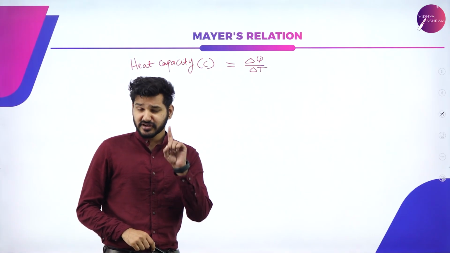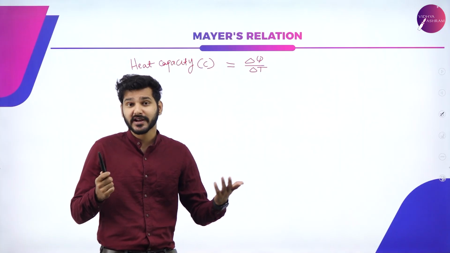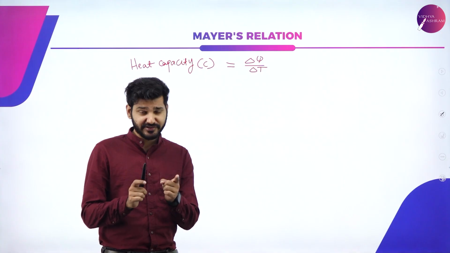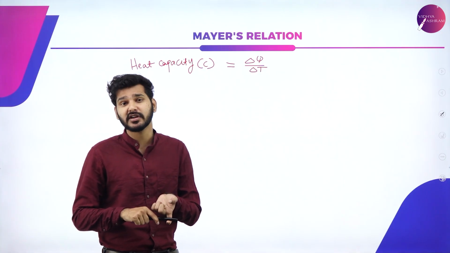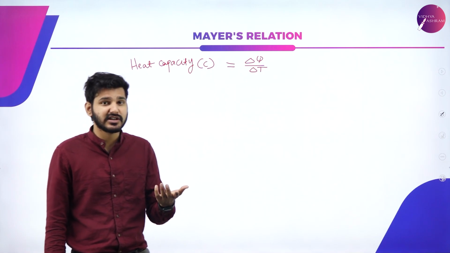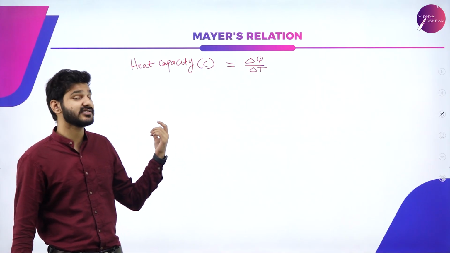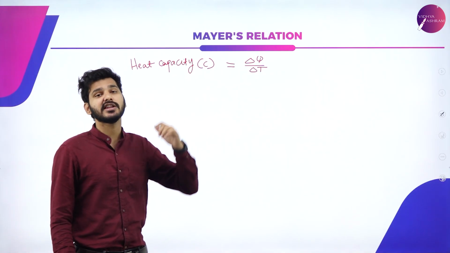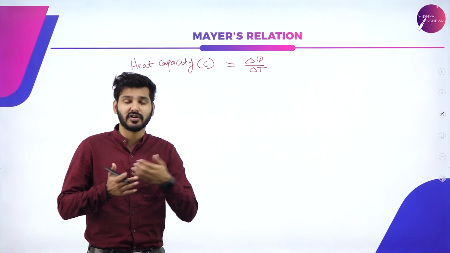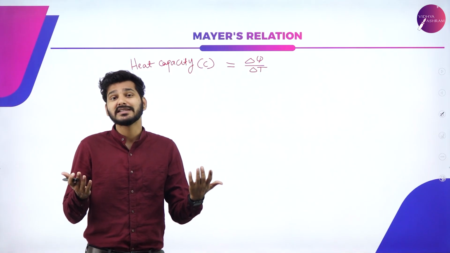Now we are going to do our first derivation of this particular chapter, that is known as Mayer's relation. So what exactly is Mayer's relation? Before getting into Mayer's relation, I want you to refresh one small derivation we did in the previous chapter, that is heat capacity. Heat capacity was indicated by S in the previous chapter, but in this particular chapter, that is thermodynamics, we are using C to represent that. Both are the same quantities, but due to different branches colliding, we are using different symbols to represent them. But both of them have the same meaning.